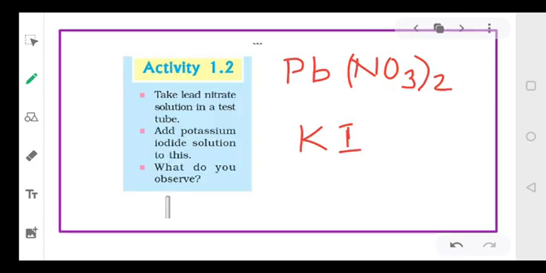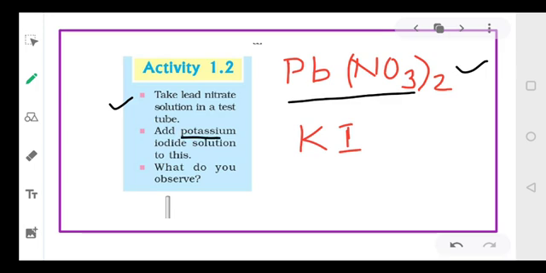Third activity. First of all, we will take lead nitrate. So what is the formula of lead nitrate? The lead nitrate is Pb(NO3)2. So first we will take lead nitrate solution in a test tube. It will be in solution form. So the formula of lead nitrate is Pb(NO3)2.